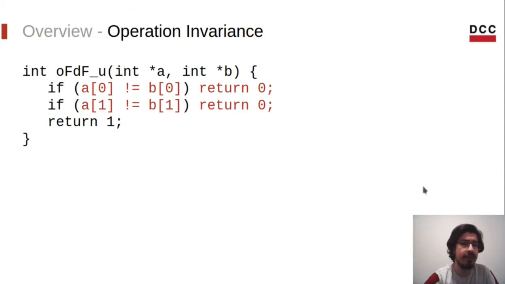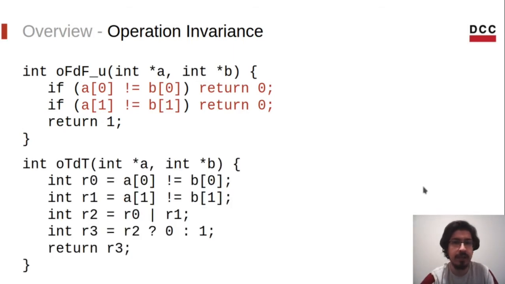Similarly, operation invariance means that this function will always perform the same operations regardless of any input. Here, OFDF-U is basically OFDF, but with two iterations of the loop unrolled, just for simplicity. Note, for instance, that the second comparison will only be executed if the first one fails. This is not what we want. We want the function to always perform the same operations. So what can we do? Well, we just need to eliminate the conditional statements. And in this case, this is quite simple.